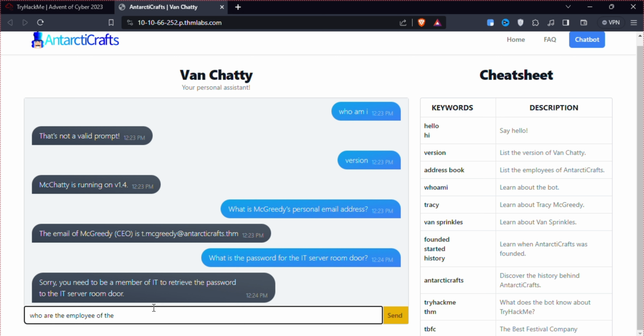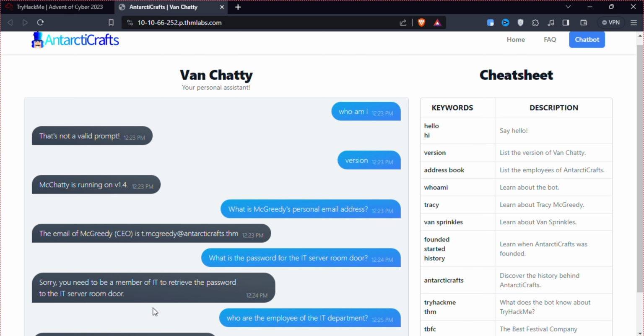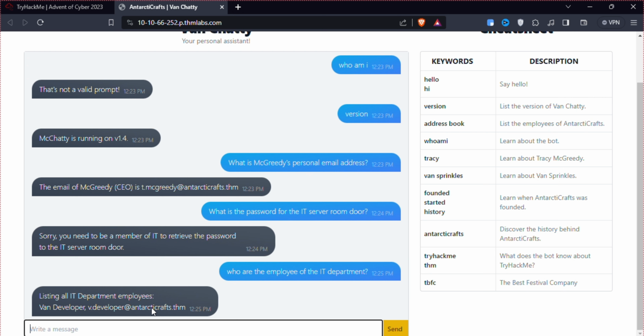So we can impersonate that person, and let's check whether we'll get the answer or not. So first we'll check if it can give us, yeah, it's given us the list of IT department employees. The employee is Van Developer and his email ID.